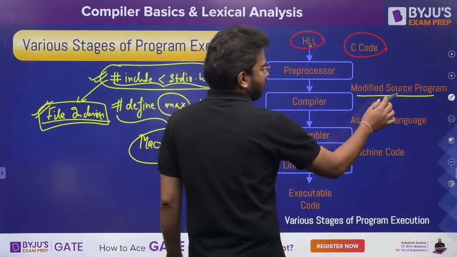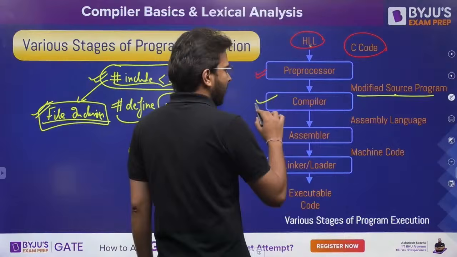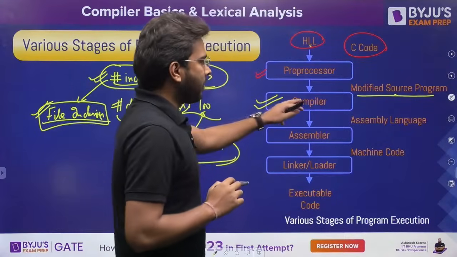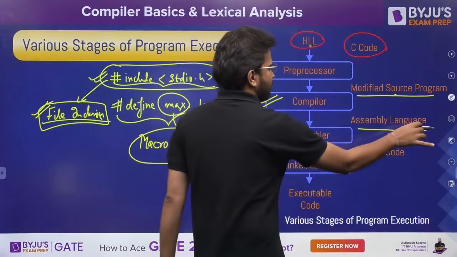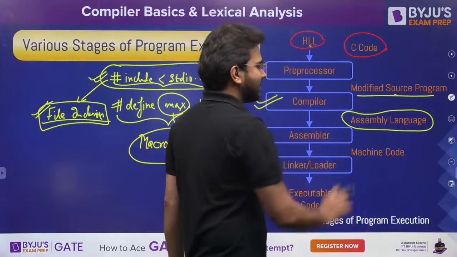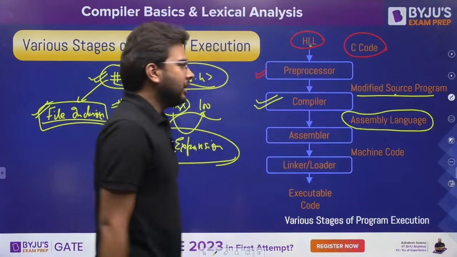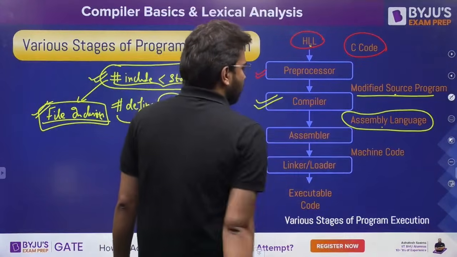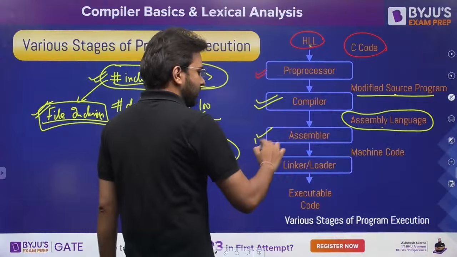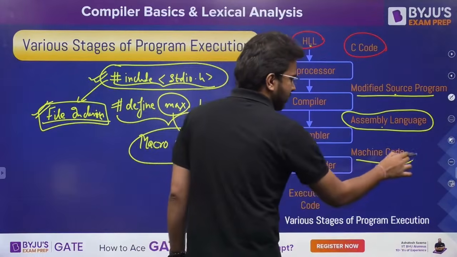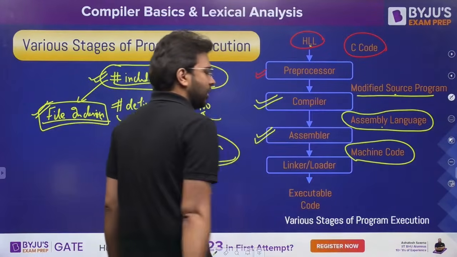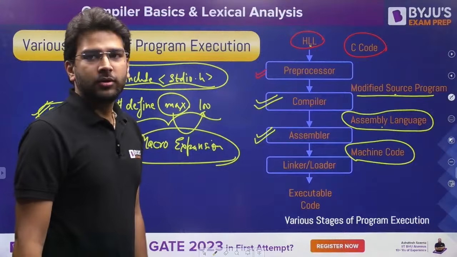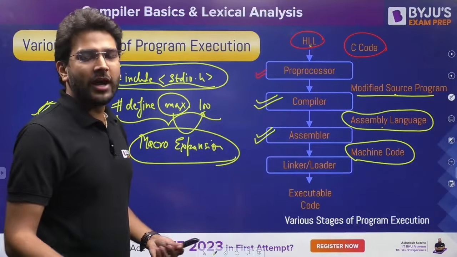This modified source program we provide to a compiler, and this compiler will generate the assembly language code. Then this assembly language code we provide to the assembler, and it will generate the machine code. Basically, machine code is 0101.